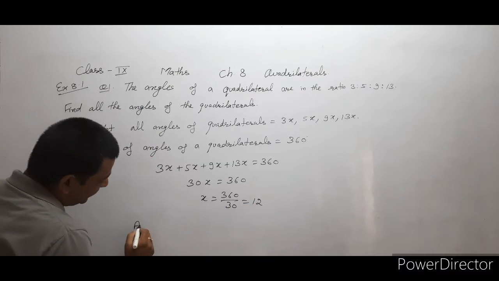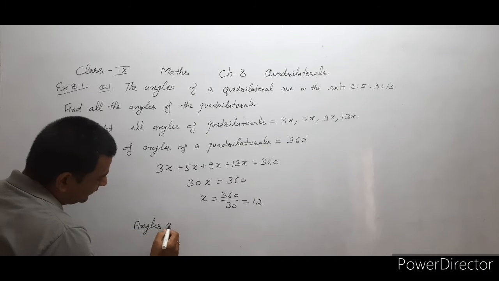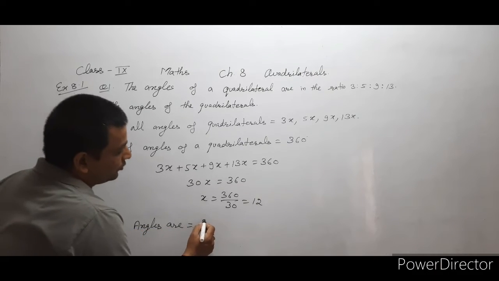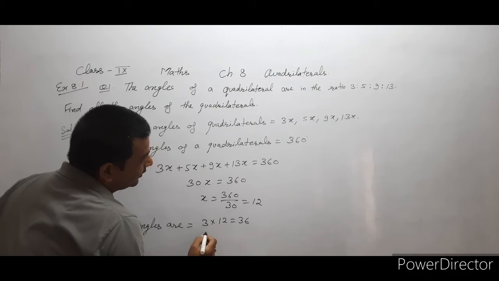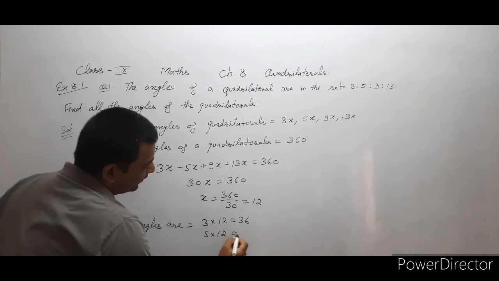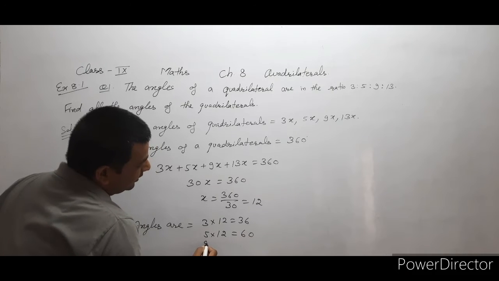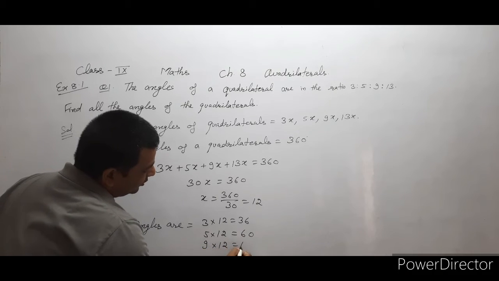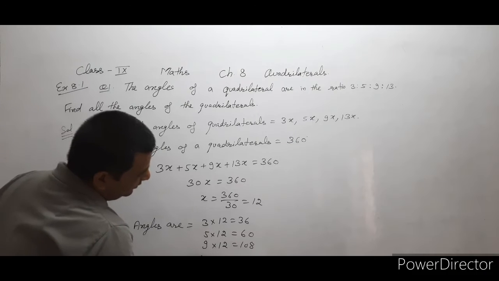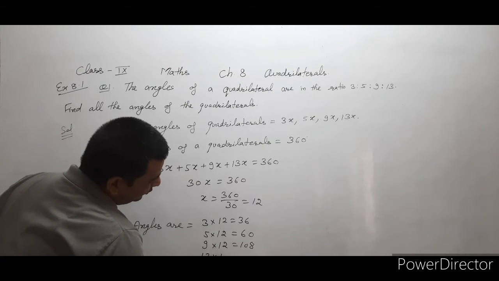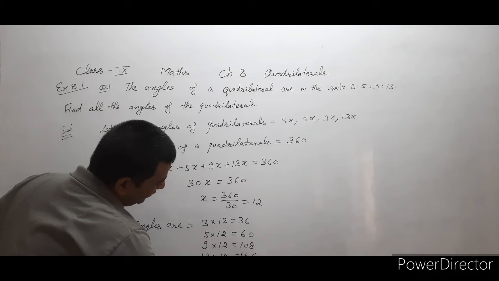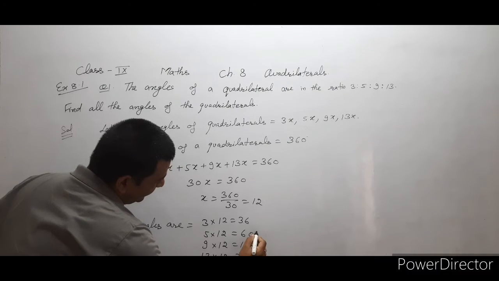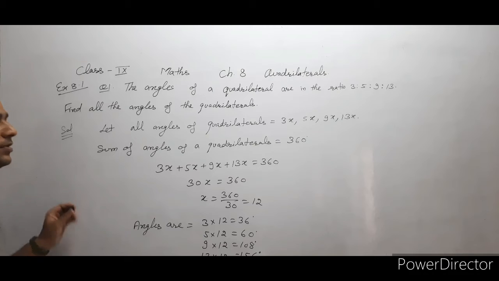So the angles are 3 into 12, 36, 5 into 12, 60, 9 into 12, 108, and 13 into 12, 156. That is the answer of question number 1.